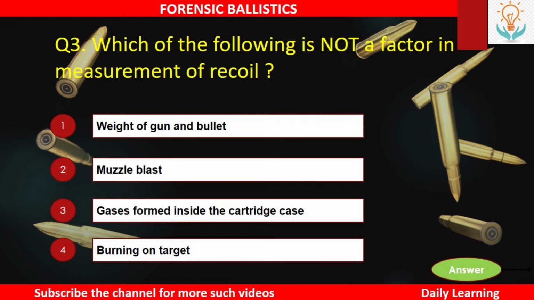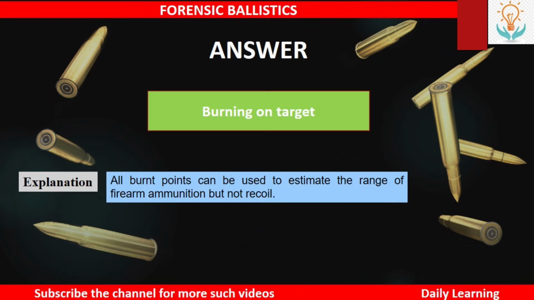Next, which of the following is not a factor in measurement of recoil? Number 1 weight of gun and bullet, number 2 muzzle blast, number 3 gases formed inside the cartridge case, or number 4 burning on target. So the answer is burning on target. All burnt points can be used to estimate the range of firearm ammunition but not the recoil.